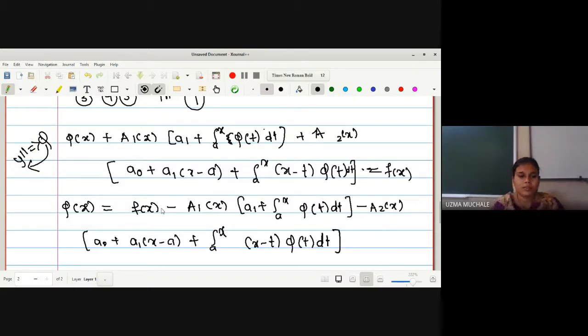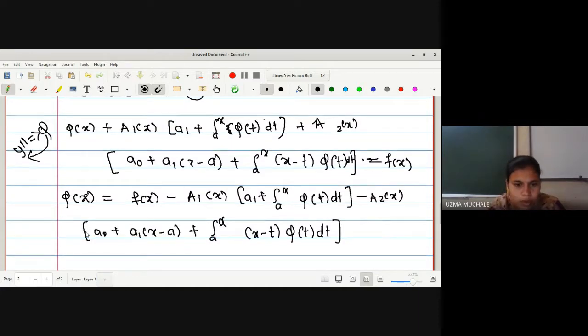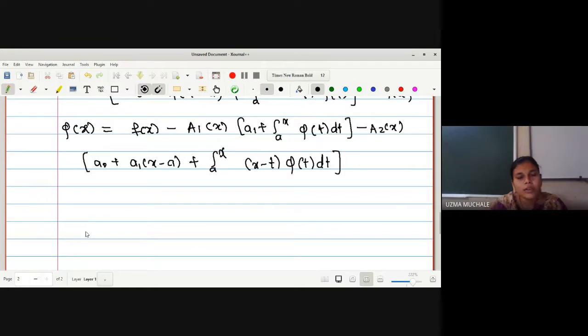Okay, so we have written this equation in the form of phi of x is equal to. Now we will keep all the terms which are not involving the integration. This is a term which involves the integration, and this is also one term which involves the integration. So we will write all the terms not involving the integration.